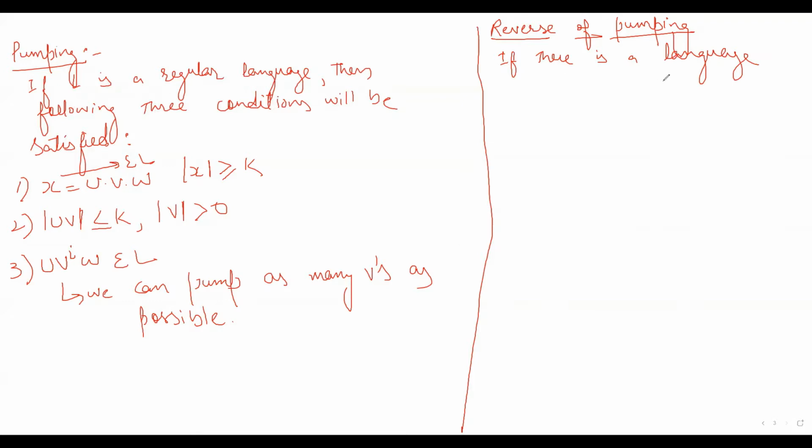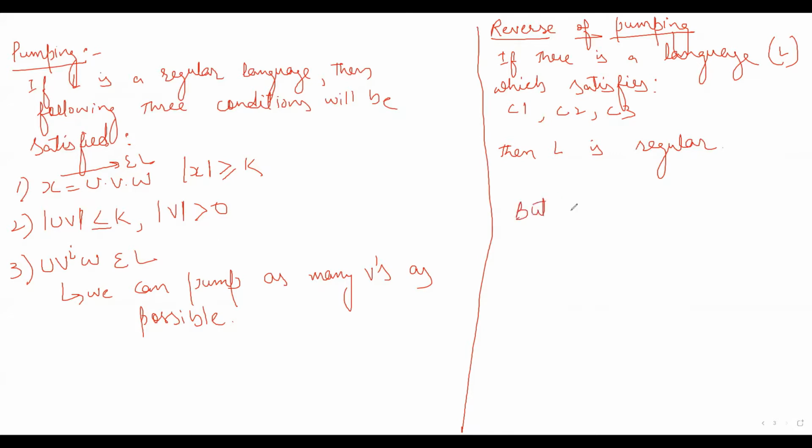So this is the reverse of pumping lemma.